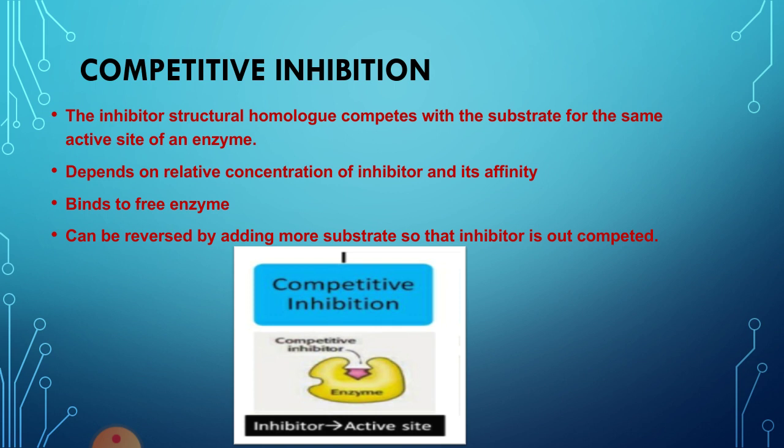In competitive inhibition, when the substrate comes to the enzyme, the inhibitor competes with the substrate to bind with the active site of the enzyme. So here the enzyme and substrate can produce an enzyme substrate complex, but instead of binding with the substrate, the enzyme can bind with the inhibitor. When the inhibitor replaces the substrate, it forms an enzyme inhibitor complex and the enzyme can no longer be functional.